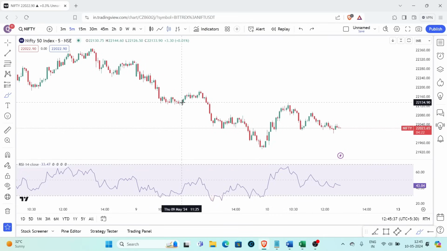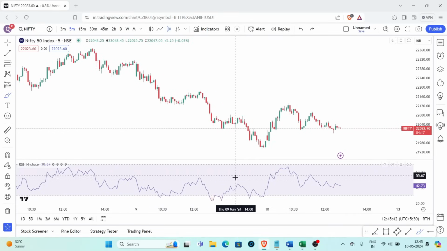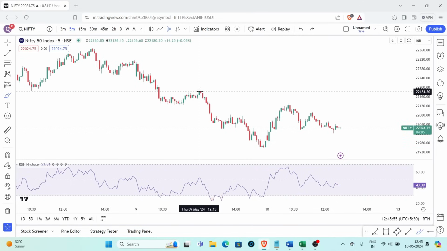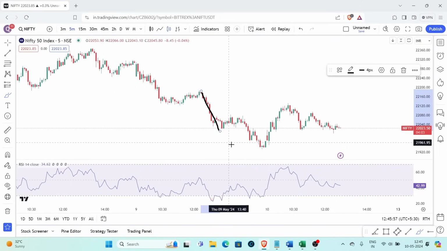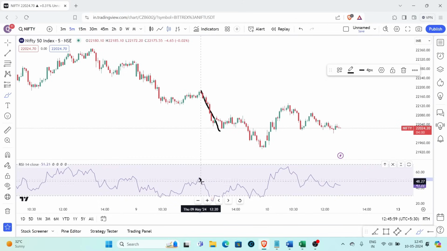Before we move on, I would like to show you some interesting things. This is the chart from yesterday. Here we have the chart of Nifty and here is the RSI indicator. Yesterday, around 12:15, the market started to crash. While the market came down, the RSI also came down and we entered the oversold territory, right?